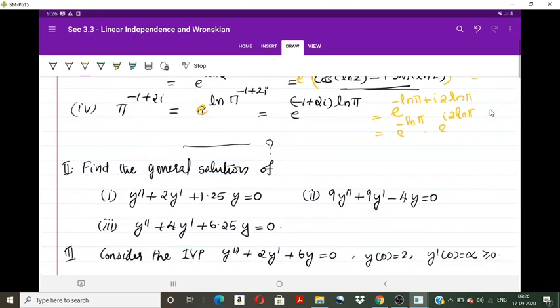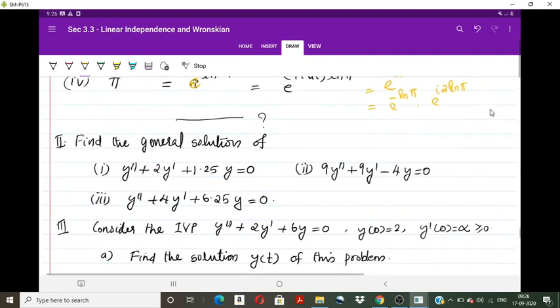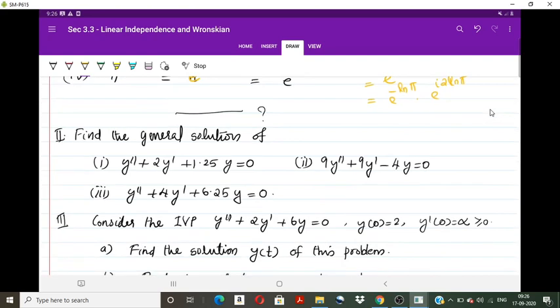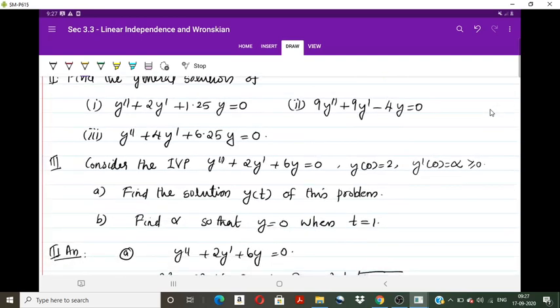Now the second: find the general solution of the following differential equations. For all of these, the roots of the auxiliary equation will be complex roots. Using simple calculations you can find the roots lambda, then identify p and q, then put them in the standard formula for the solutions and find the general solution.